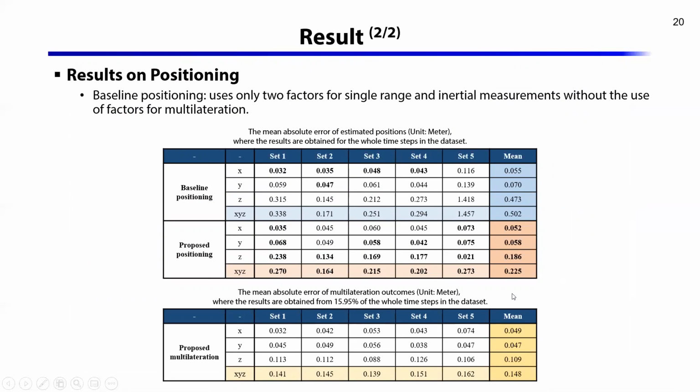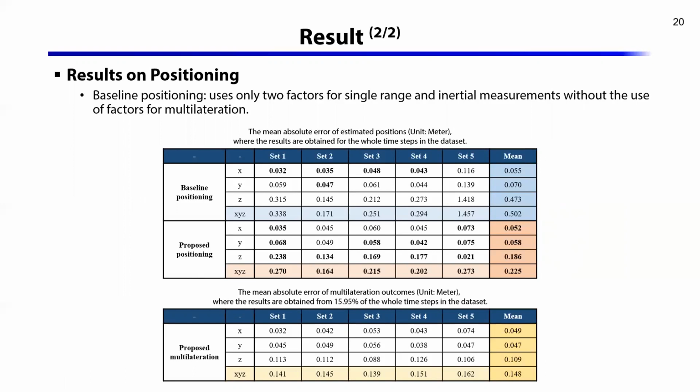This table presents the mean absolute errors for the baseline and proposed positioning method. And this table shows the multilateration result. We ran the multilateration only when a set of 4 range data is acquired within 0.1 second. As indicated in this table, the proposed method was slightly better than the baseline one in the first 4 sets.